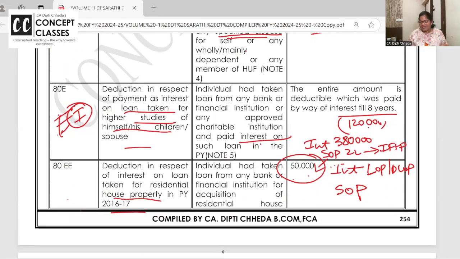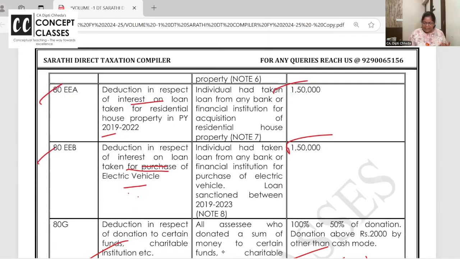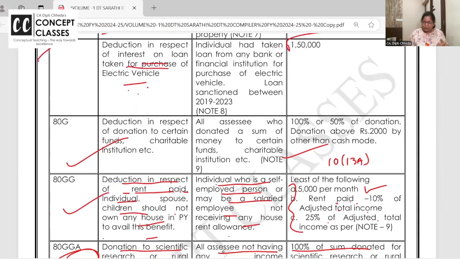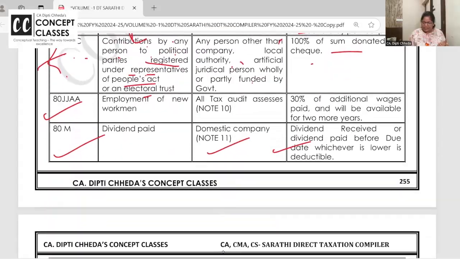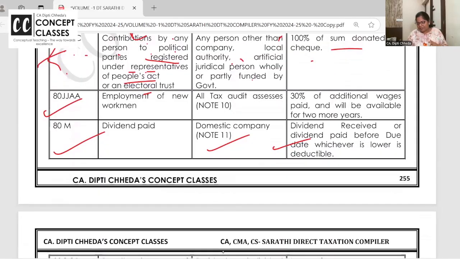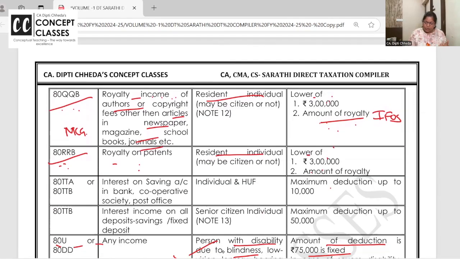80E is all related to interest: E for educational interest, 80EE and all housing, and 80EEB for vehicle loan. 80G is donations, all these are specified donations. 80JJAA, 30% of additional wages. 80M, domestic company dividend. 80QQB, 80RRB, chances are high of getting the question.